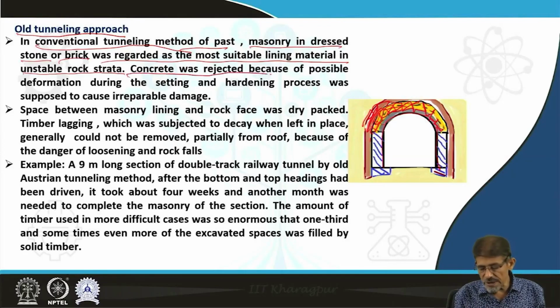Concrete was rejected because of possible deformation during setting, and the hardening process was supposed to cause irreparable damage. Therefore, people following the old tunneling approach preferred to use masonry and timber as support material in place of concrete.